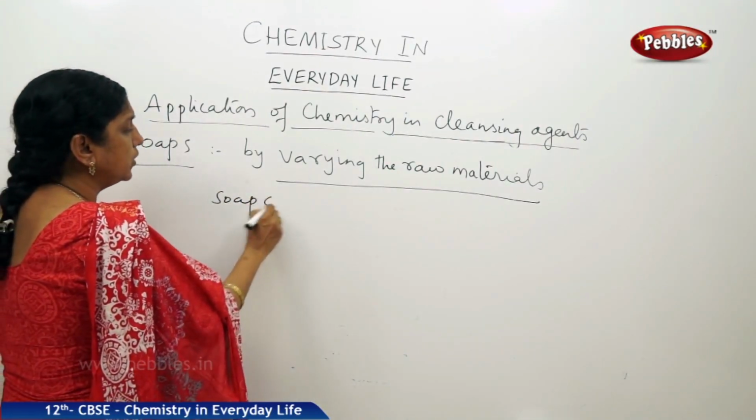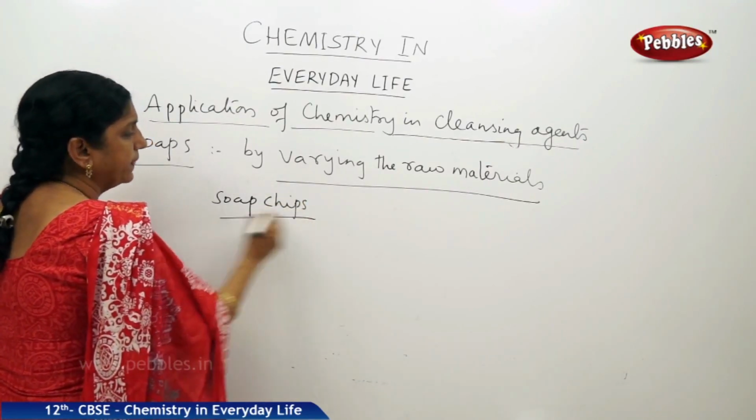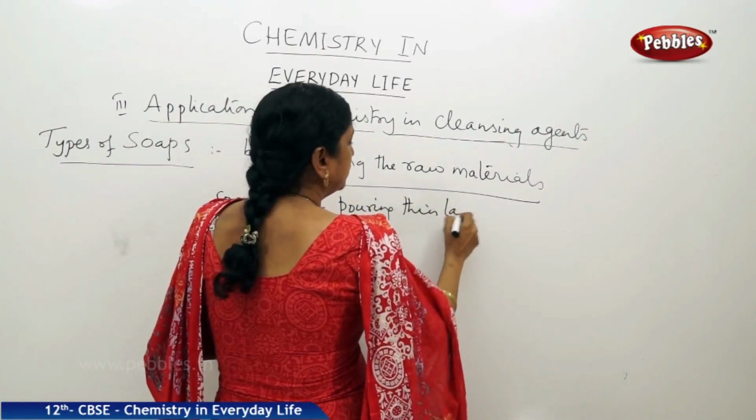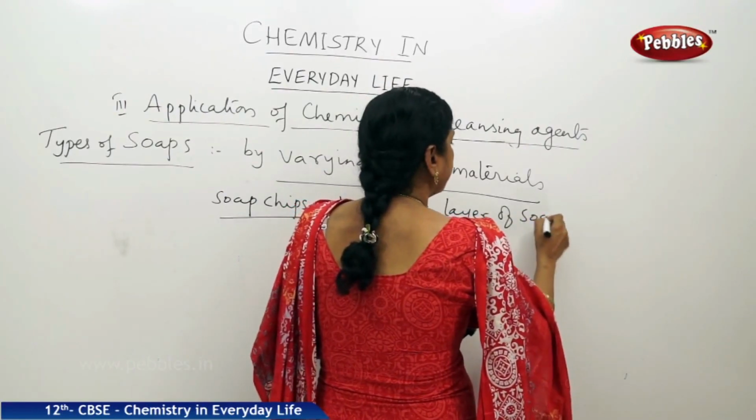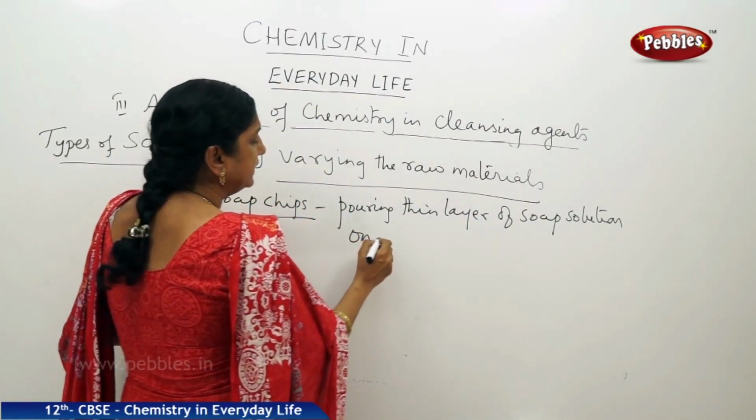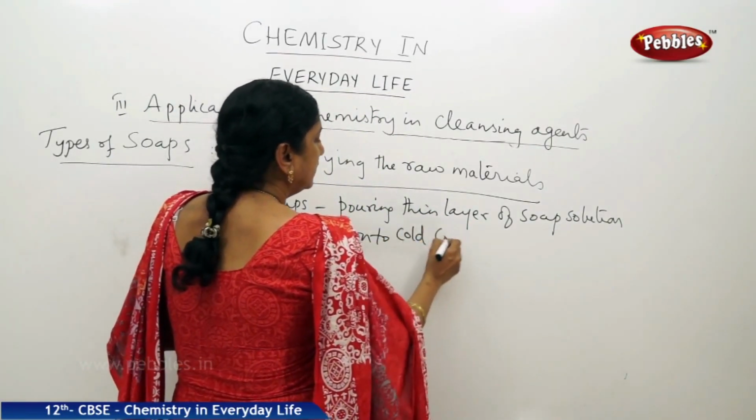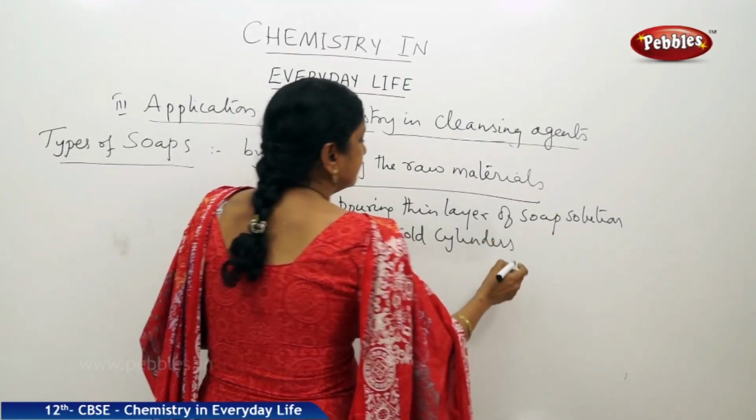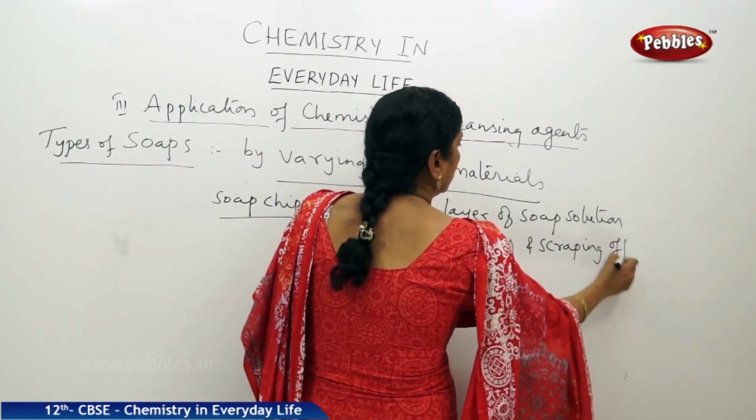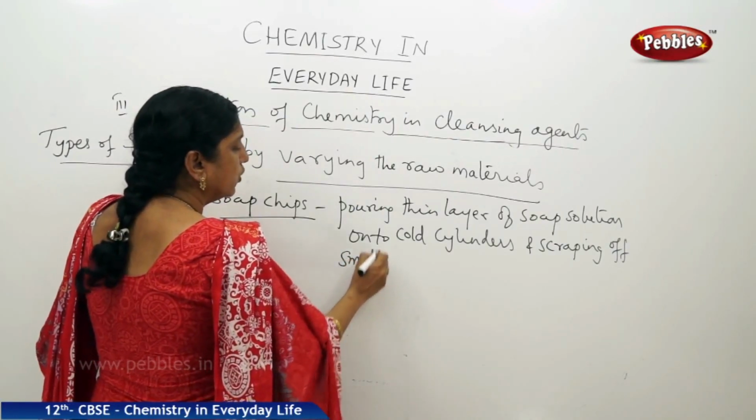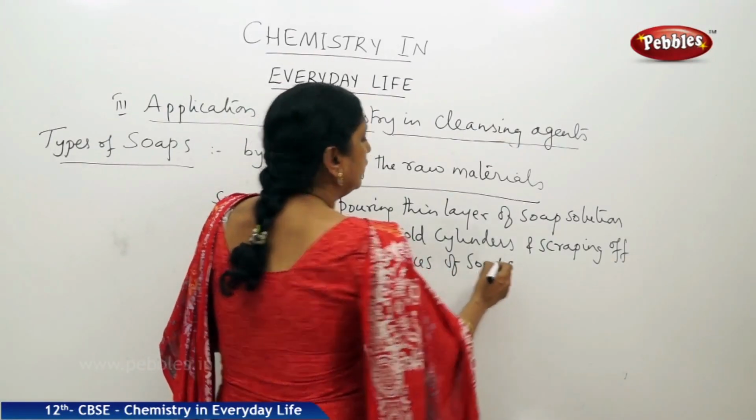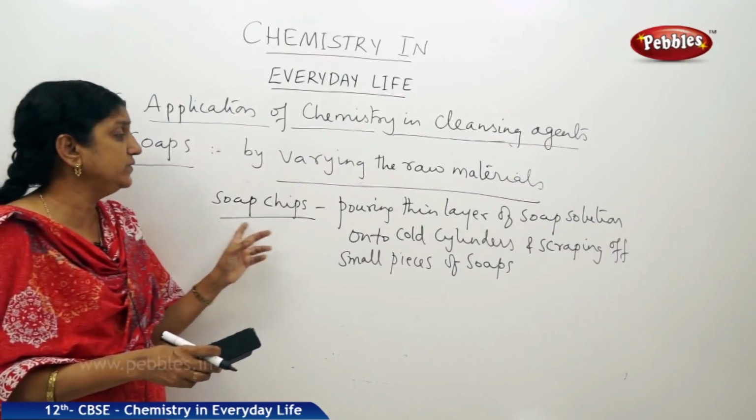So how are soap chips or soap flakes produced? By pouring a thin layer of soap solution onto cold cylinders, and scraping off small pieces of soap. These pieces are called chips. So this is another way of preparing another type of soap, that is soap chips.